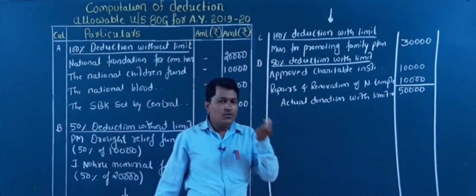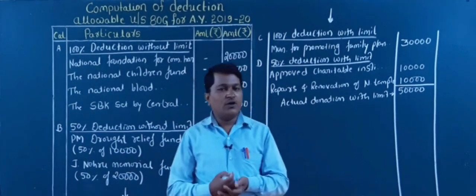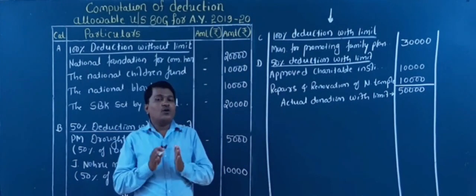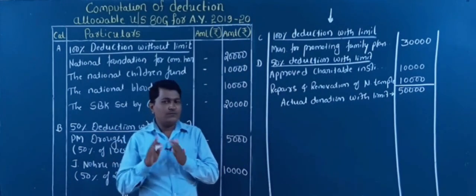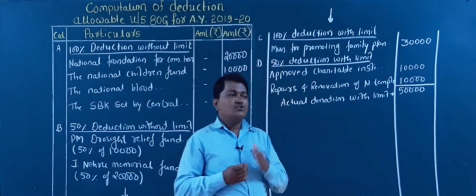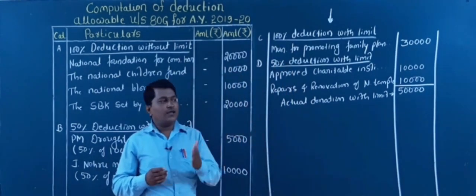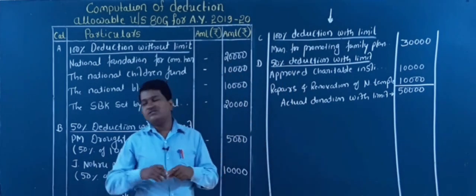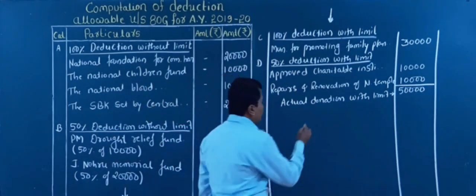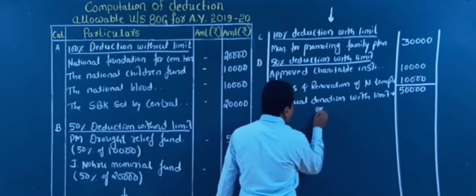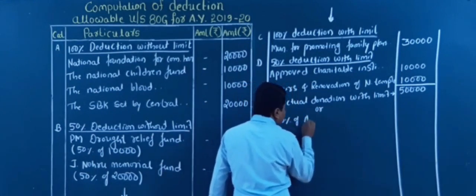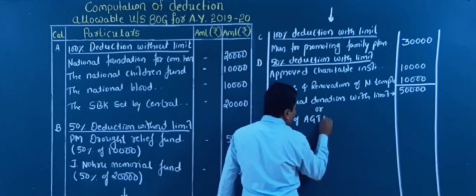So we need to find the qualifying amount of deduction. For that we need adjusted gross total income. We need not calculate it here, because it is given directly in the problem itself. So I will now take 10% of adjusted gross total income.